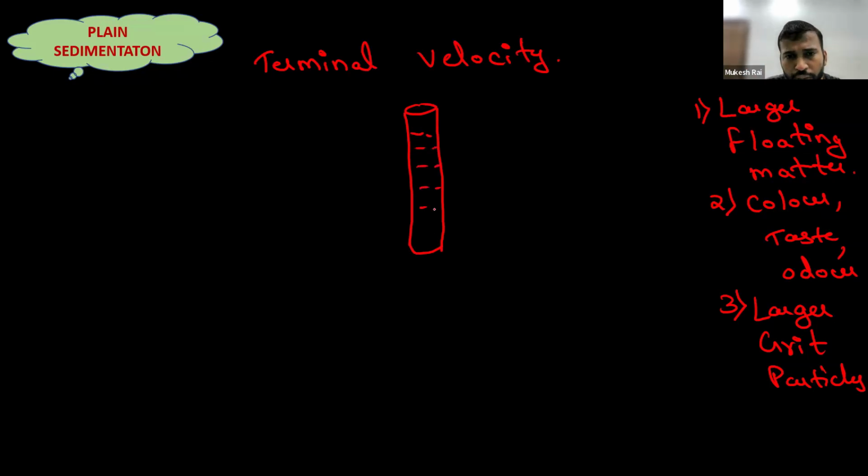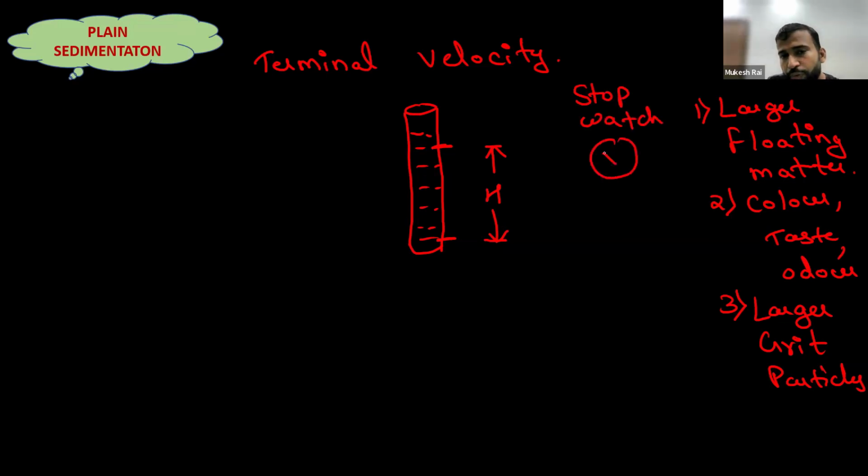You mark one point here and another point here, and the difference of height between these two points you already know. Now, you have one stopwatch here.